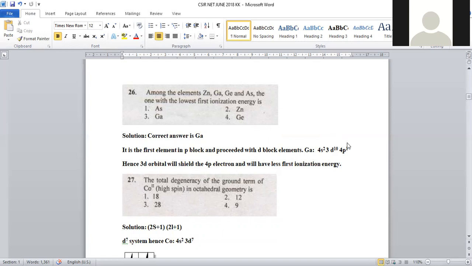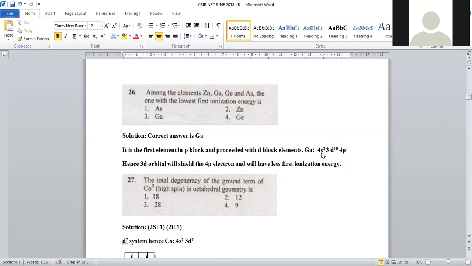It will shield the nuclear charge, so that the nuclear charge will not influence the 4p orbital electron. It will be easily eliminated, so that we will get a completely filled electronic configuration. Hence, gallium has more provision to lose this 4p1 electron from the outer shell. Hence, its first ionization potential is still less. Even though zinc has a lesser ionization potential, comparatively gallium's ionization potential will be still less.